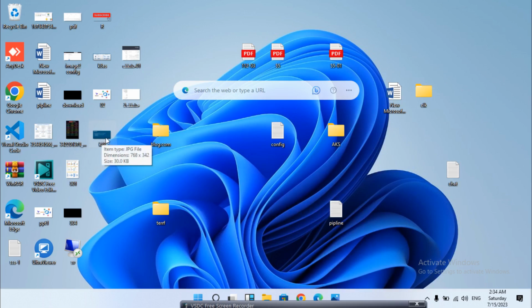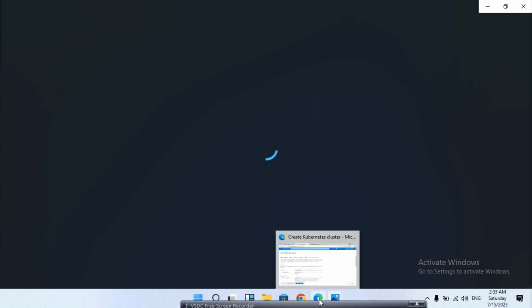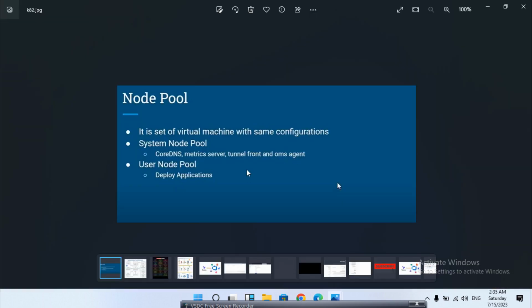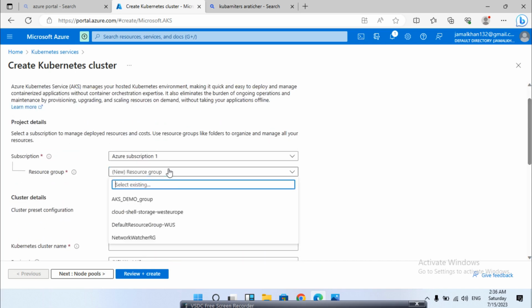We will also discuss what node pools are. Node pools are, we can say, worker nodes, so it depends on your project requirements. If you have more pods running in your application, you will need CPU and memory as required by your project.